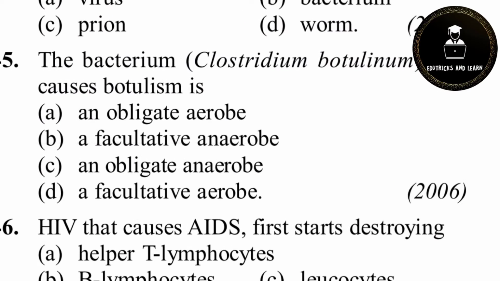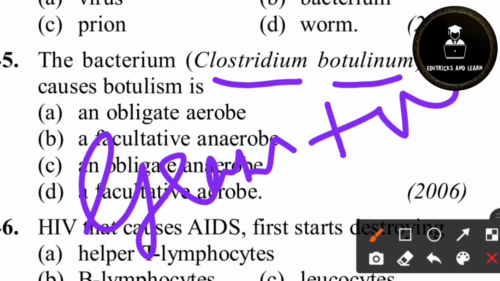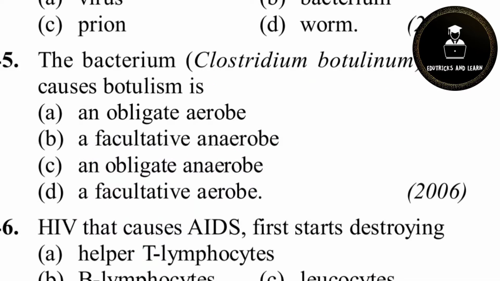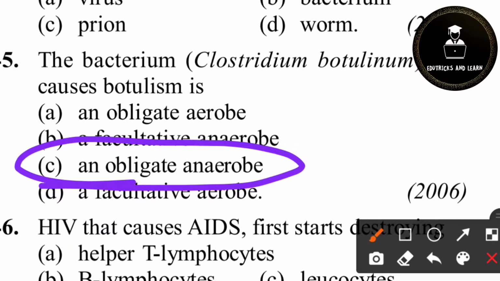And then 45th question. The bacterium Clostridium botulinum that causes botulism is... So in which of the following do we want to find it? What is Clostridium? Clostridium is a gram-positive bacteria. We want to note here that Clostridium is a gram-positive bacteria. It is rod shaped. This type of bacteria is rod shaped bacteria. So the correct answer is option C. It is an obligate anaerobe. It does not require oxygen for its respiration. It can even live without oxygen. So it is an obligate anaerobe.